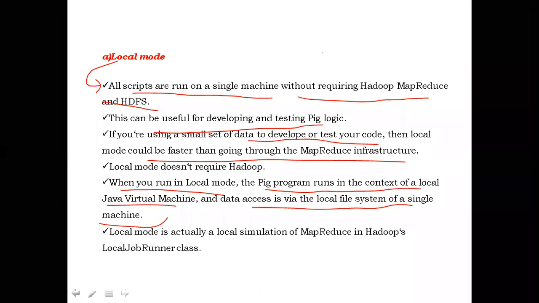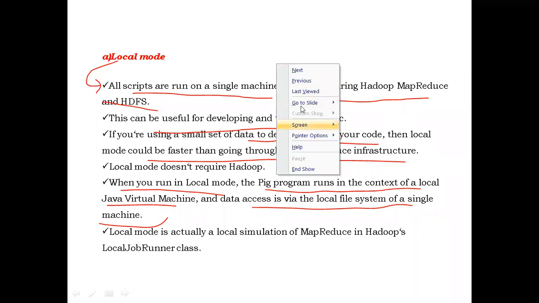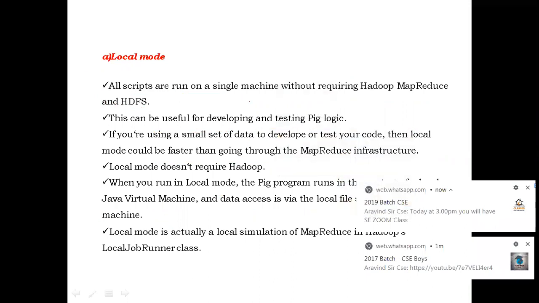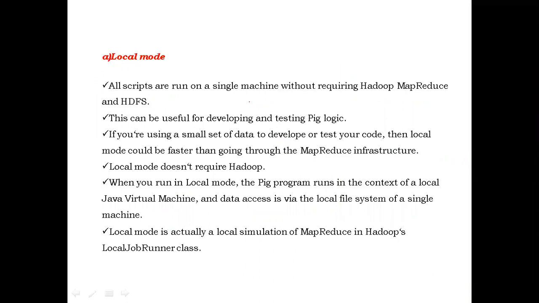Okay, overall, we will briefly consider what this local mode means. Local mode is nothing but running the Pig script on a single machine which is not connected to Hadoop. Running a Pig script on a single machine which is not connected to Hadoop MapReduce is known as local mode. What is the use of this local mode? To test whether your Pig script is working perfectly or not, before directly using it in MapReduce.